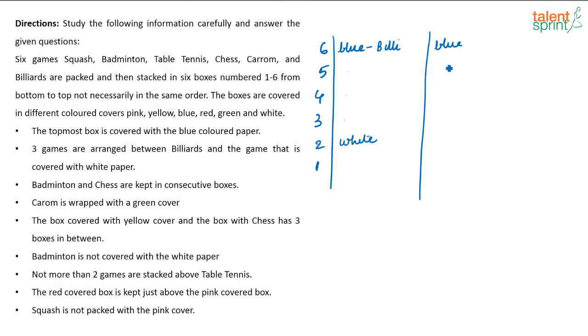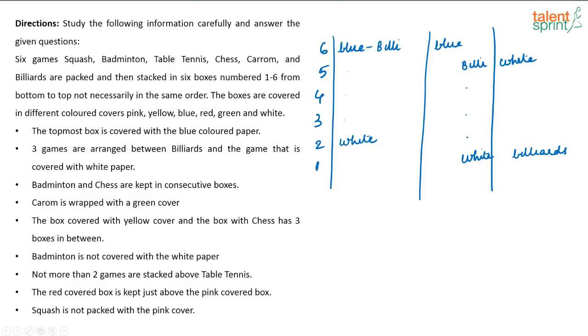This can be billiards. If this is billiards, which is white, 1, 2, 3, this will be white. That is, the first box will be white. Yeah, there are 3 spaces in between. Or it can be the other way around also, correct? The one in the bottom, right? This can be billiards. That is, 1 can be billiards. In that case, 5 will be white. So this is another possibility. So these are the various possibilities, okay?